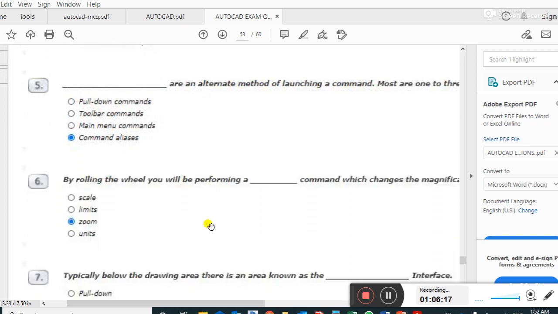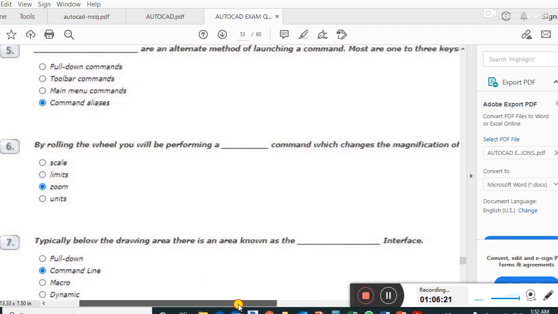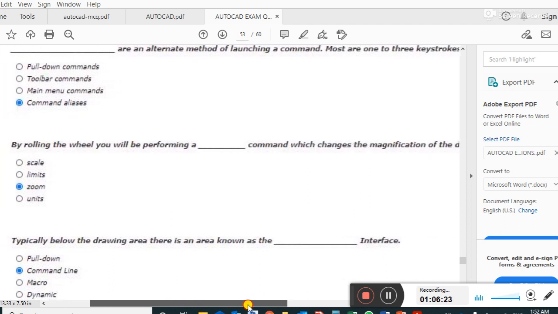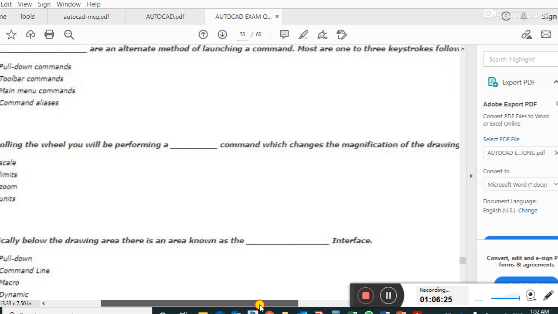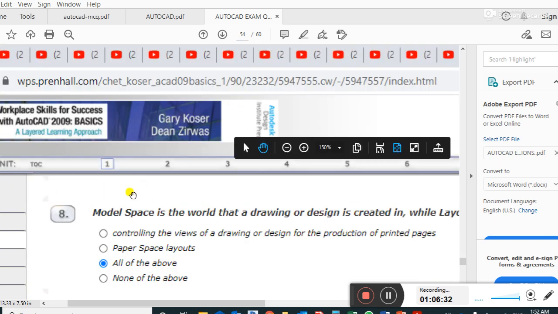Right answer. By rolling the wheel, you will be performing a zoom command which changes the magnification of the drawing. Very important question, guys.